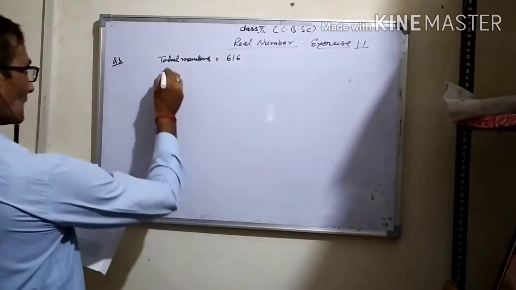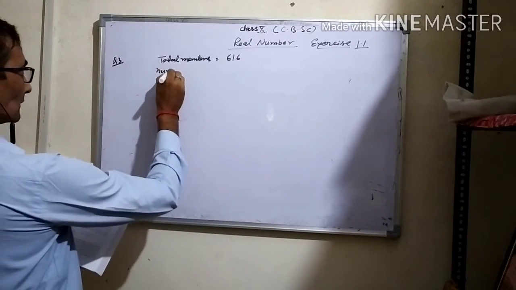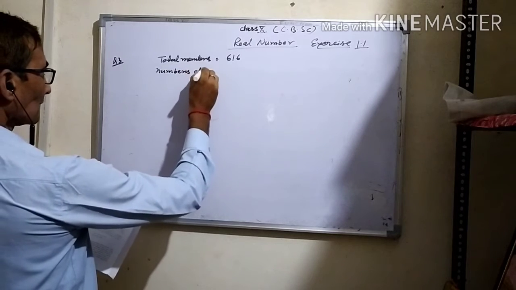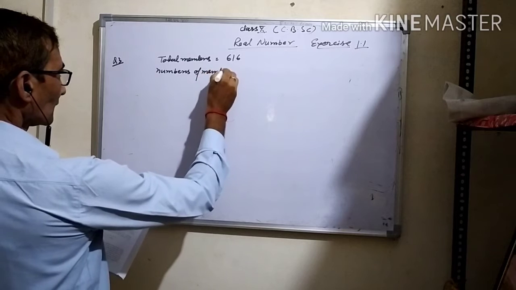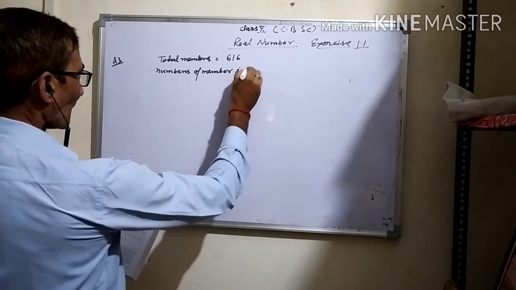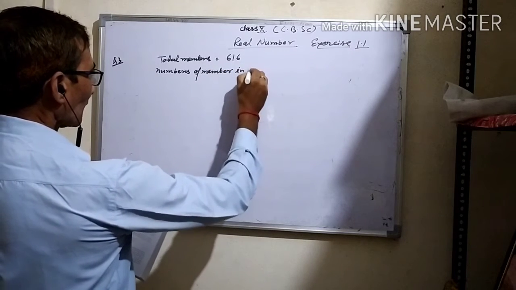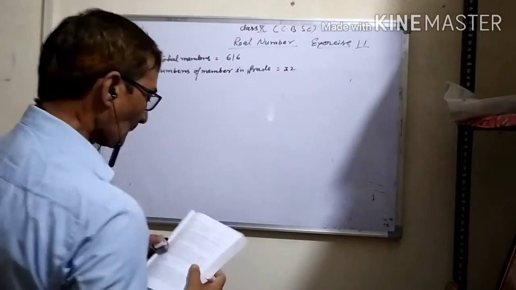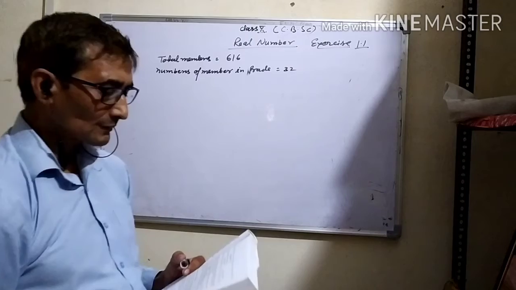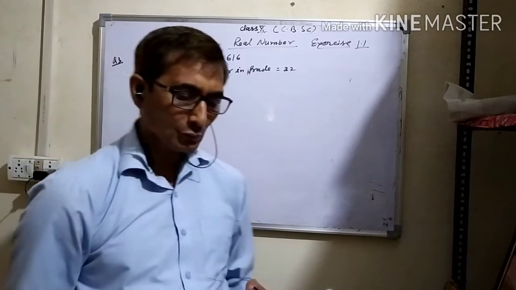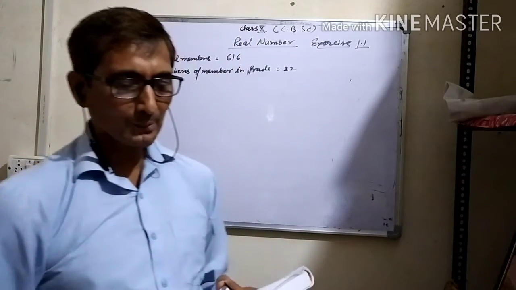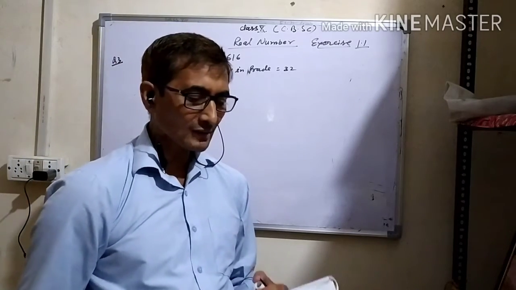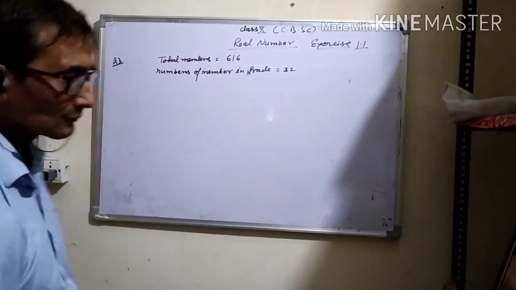Number of members in parade is 32. The two groups are to march in the same number of columns. What is the maximum number of the columns?